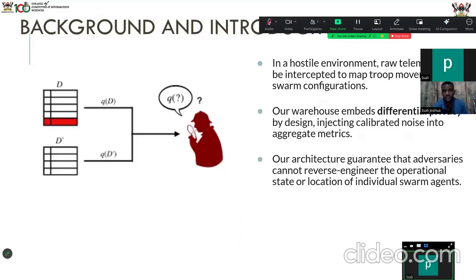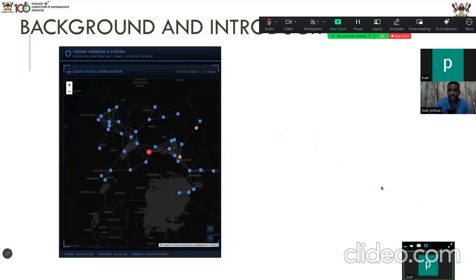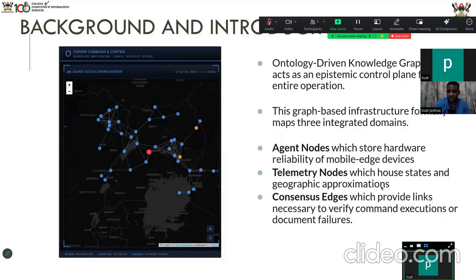Maybe just to add, in a hostile environment, no system is 100% secure. There will always be a vulnerability. So we are embedding differential privacy just in case someone manages to get into the system. In case they get in, they'll just find calibrated noise, noise that they won't be able to make sense out of. So that will help us hide the data. Our architecture guarantees that adversaries cannot reverse engineer and get crucial data just by accessing the system.